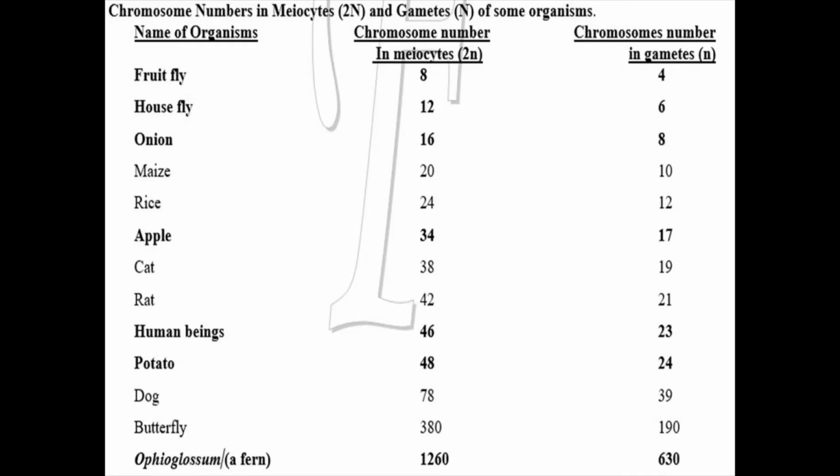You can't ignore it, that is, chromosome number is to be learned, and then gamete number is to be learned about. I am again just giving you a few tips, in which I am using the word fingertips to learn this table.